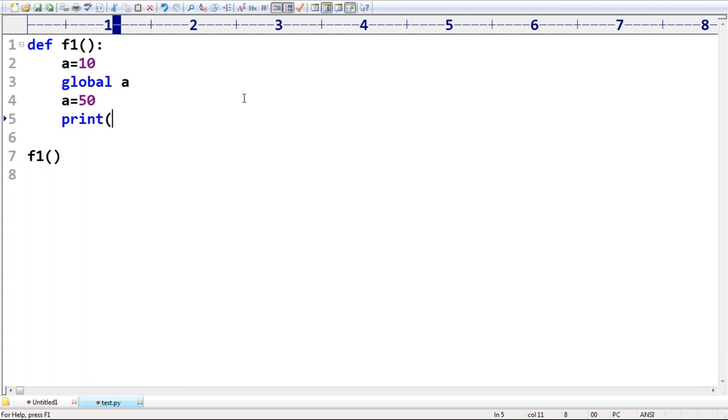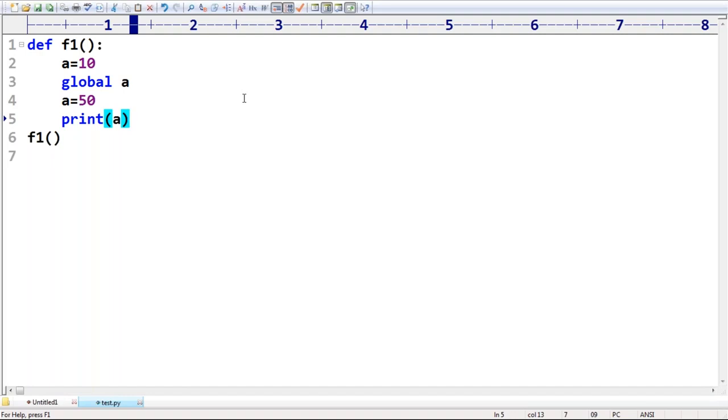Now print of A. Can you please guess which A is going to come? Everyone, you have to respond. Whether I am going to get the global variable A or the local variable A. Which value by default we are going to get, sir? 10 or 50?